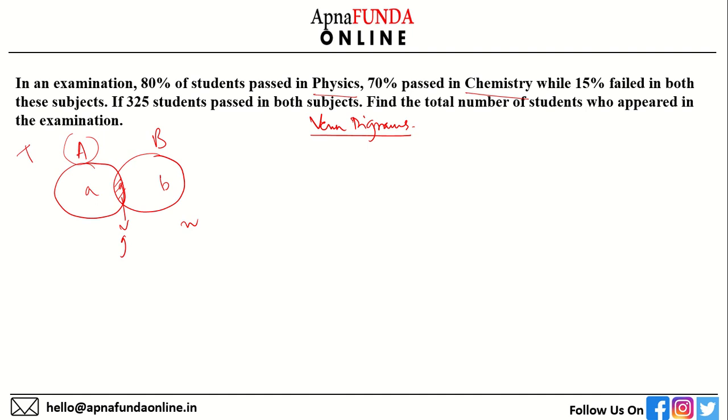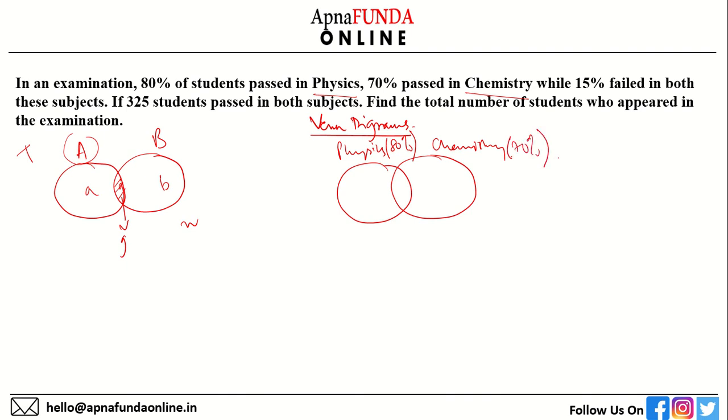So in this question, there is physics as one set, chemistry as one set. We know 80% of students passed in physics and 70% passed in chemistry, while 15% failed in both. So nobody passed, that is 15%. If 325 students passed in both subjects, so 325.